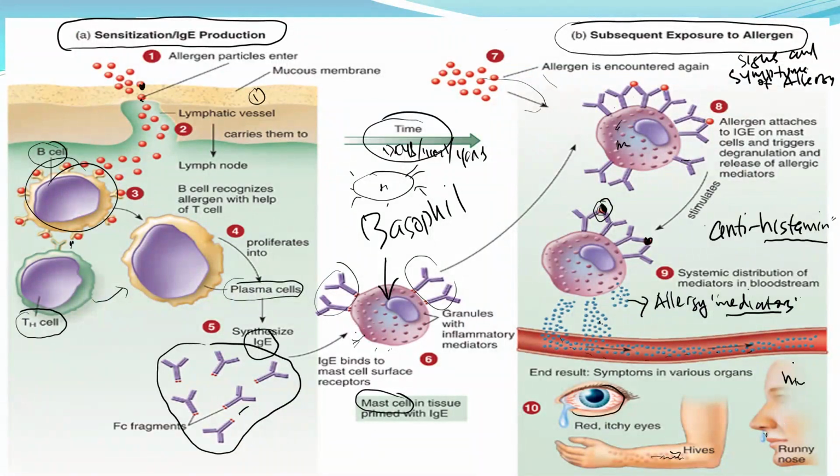So again, this allergic reaction, the signs and symptoms, happens during the second dose. It's called the provocative dose. And again, some people have different times from the first dose to the second dose.